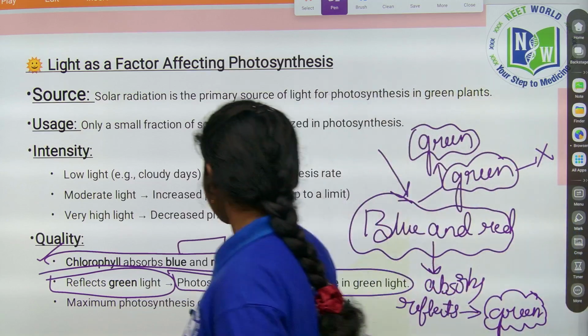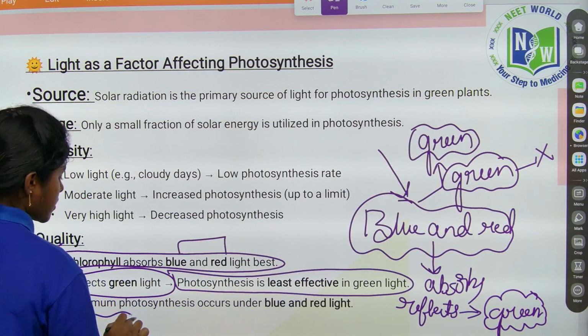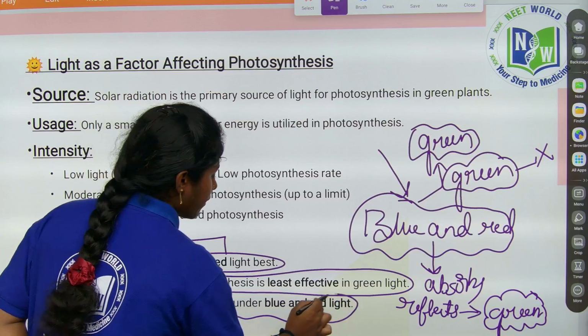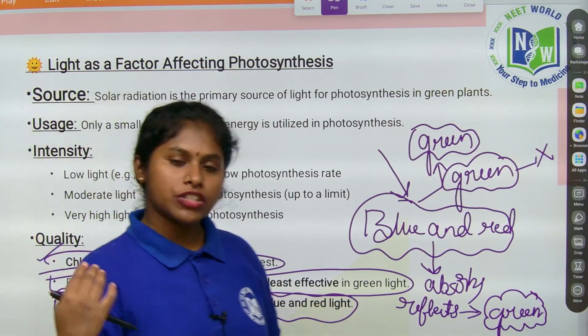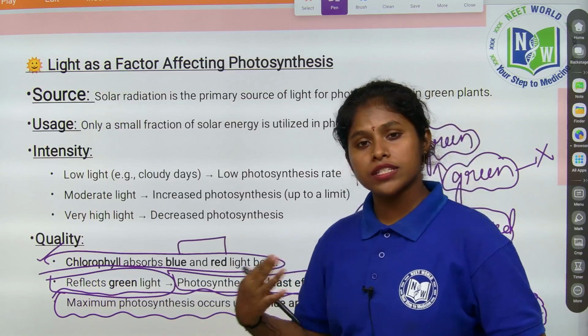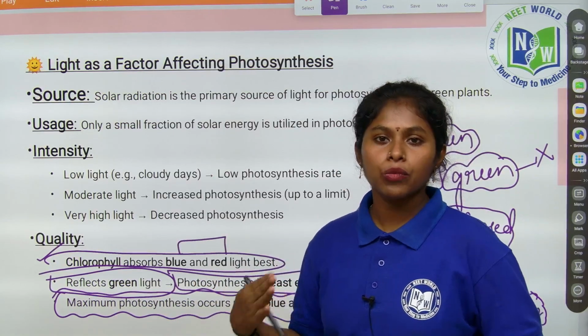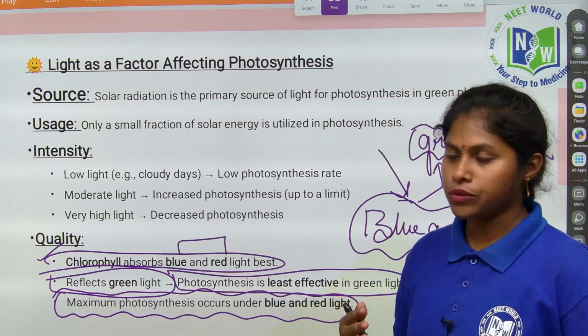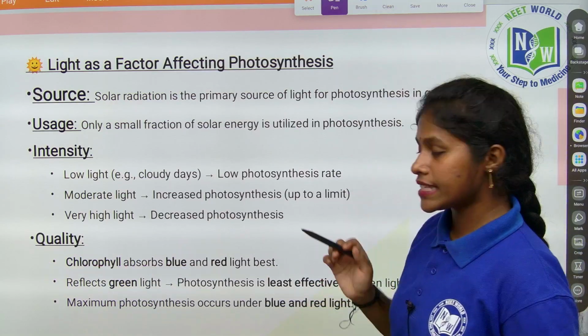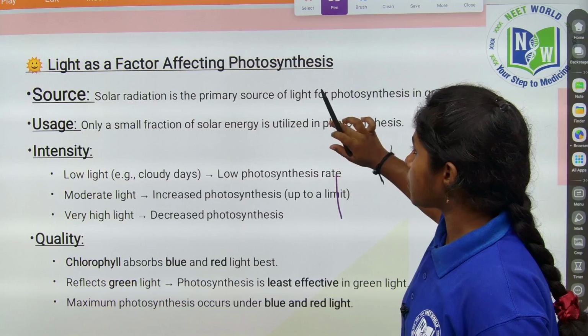So maximum photosynthesis occurs under blue and red light. If they ask the question like in which lights photosynthesis is more efficient, it is blue and red light. In green light, photosynthesis is not much effective, right? This is about the light. So coming to the next one.